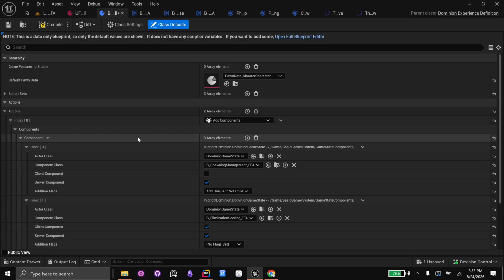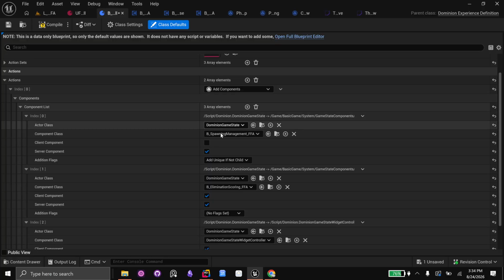Right here. Perfect. So basically, this is like a bucket with Legos, and that's the best way to think about game modes in terms of this setup. So instead of having multiple game mode classes, we're just going to have an experience definition, and we're going to define the Legos, quote unquote, that we want for your asymmetric horror mode. What I mean by Legos is all the bits and pieces that you want for your particular game.